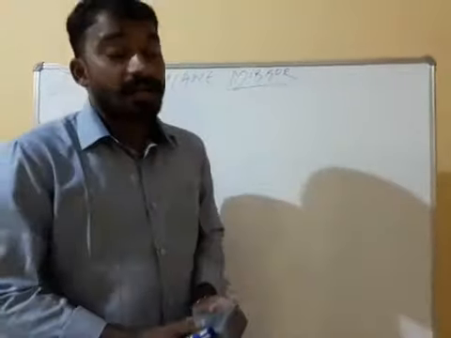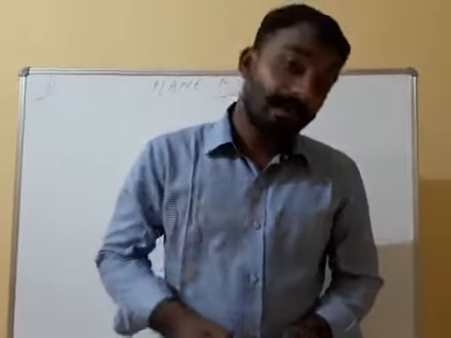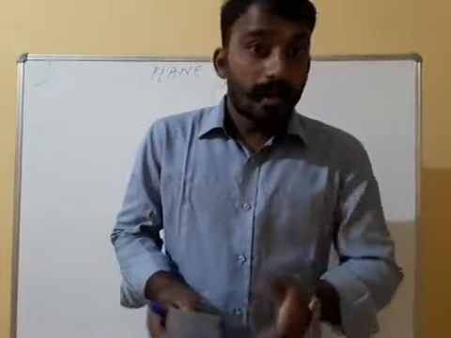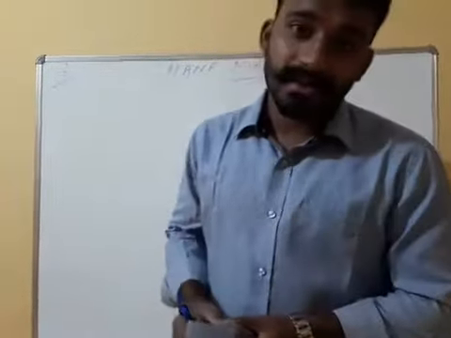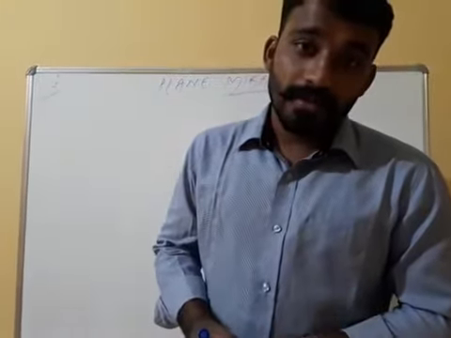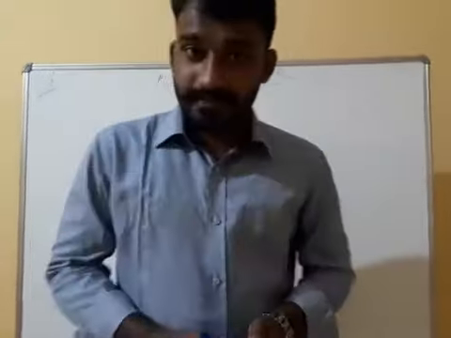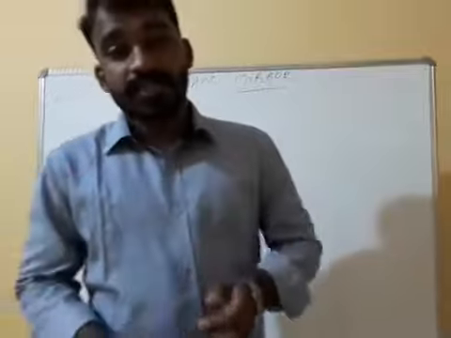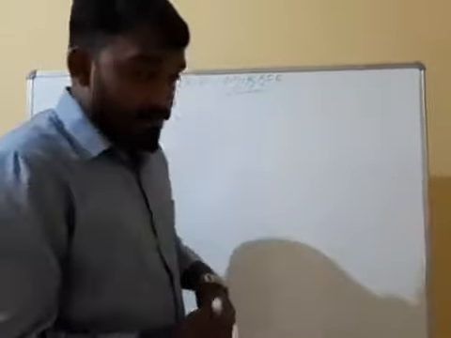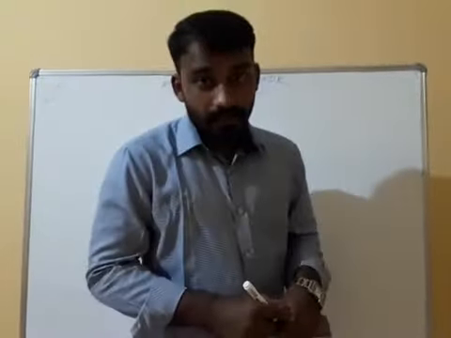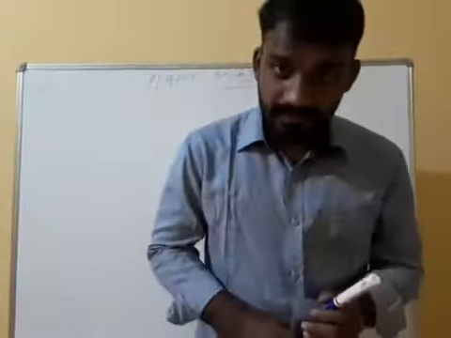In the previous class we discussed the plane mirror and the characteristics of the image formed by a plane mirror. We discussed what the characteristics are. The first point is the image is always virtual. Virtual means the reflected ray appears to meet at a point.